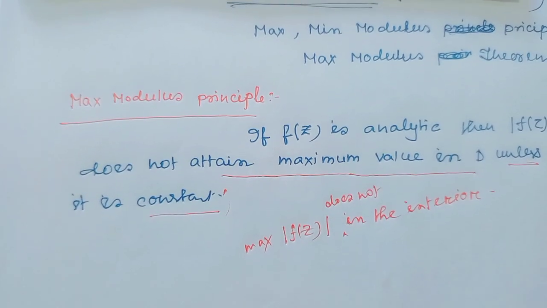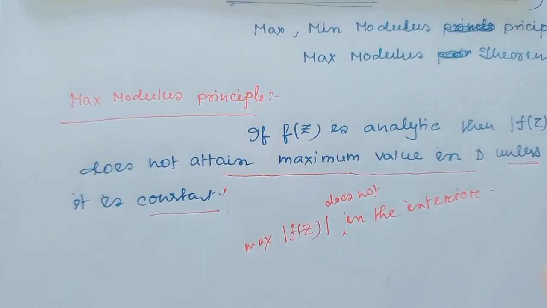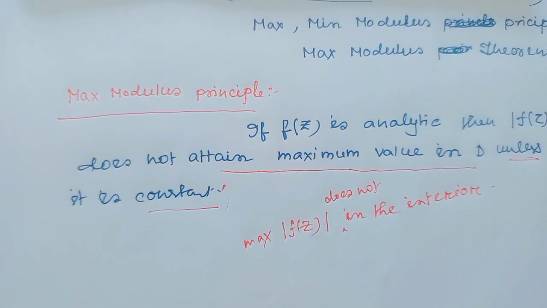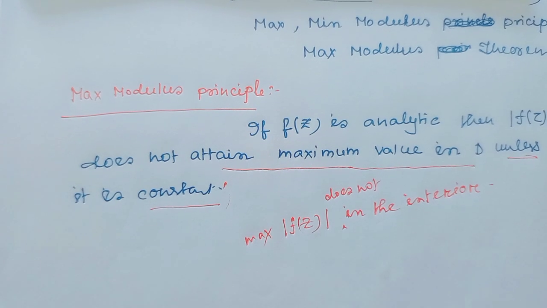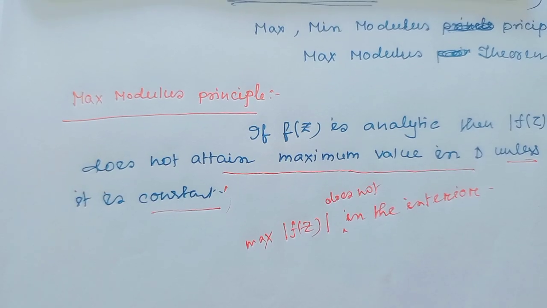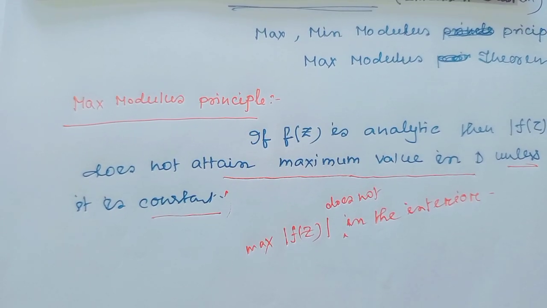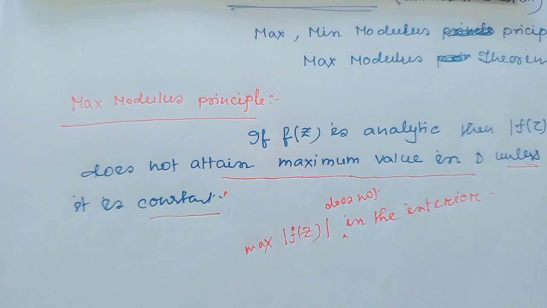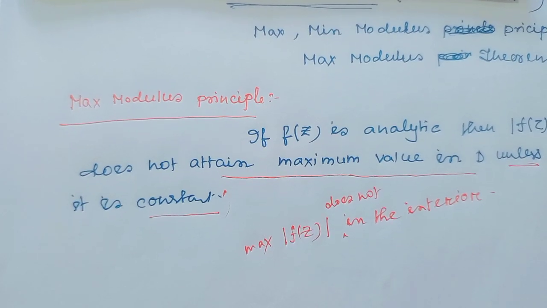But where the maximum exists, the maximum modulus principle does not tell. This part, where the maximum value of f(z) exists when the function is non-constant, is told by the maximum modulus theorem.